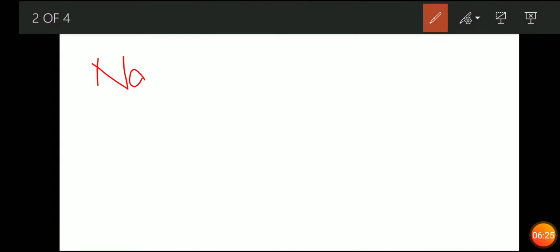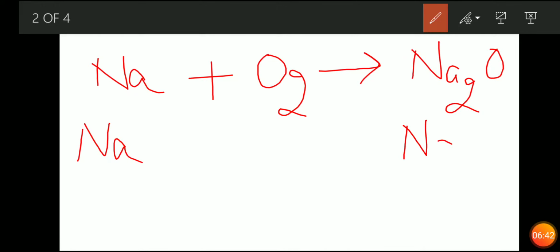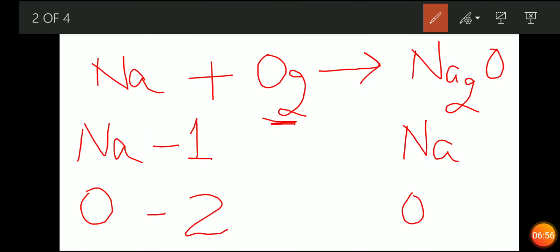If we write a reaction Na plus O2, it will give you Na2O. Now when it gives you Na2O, always write the number of atoms present in the reactant side and the number of atoms present in the product side and their quantity also, कितने numbers में present है. Now here we have only one Na, this is 1. Here the number written is 2, so we will write 2 in front of oxygen. Now in the product side, how many Na is written? 2, so we will write Na as 2 and oxygen is 1 because no number is written over there.